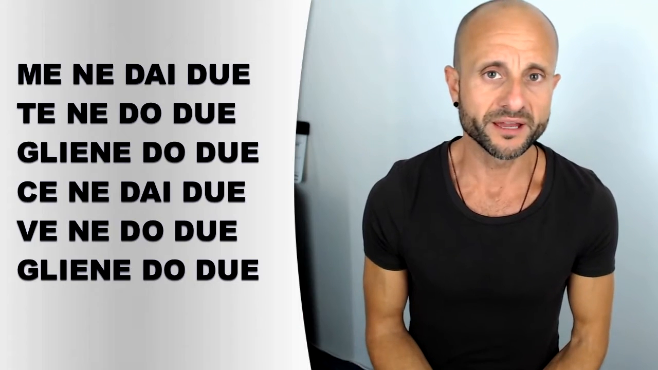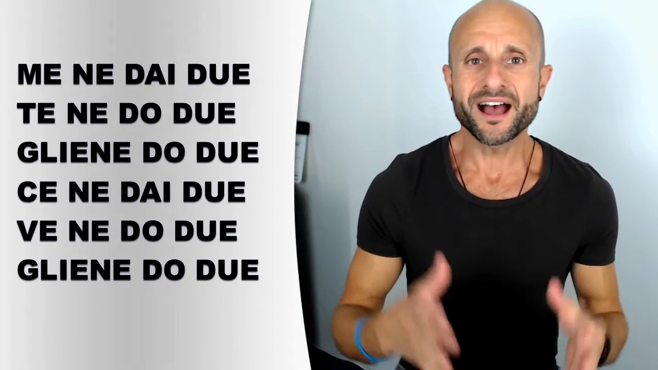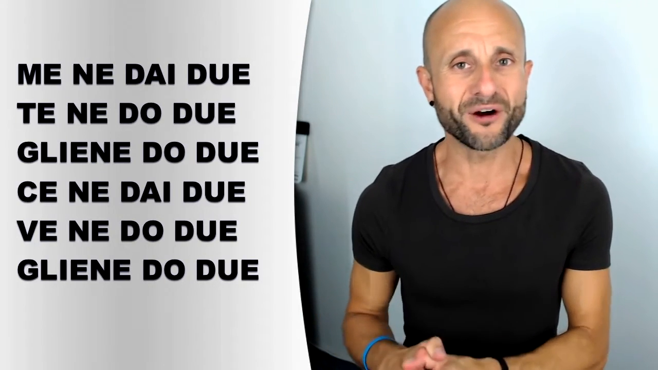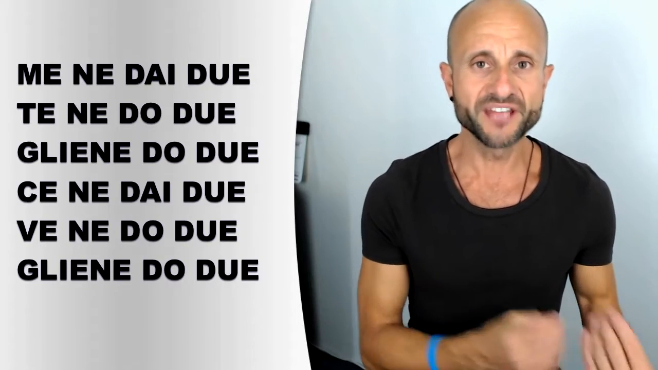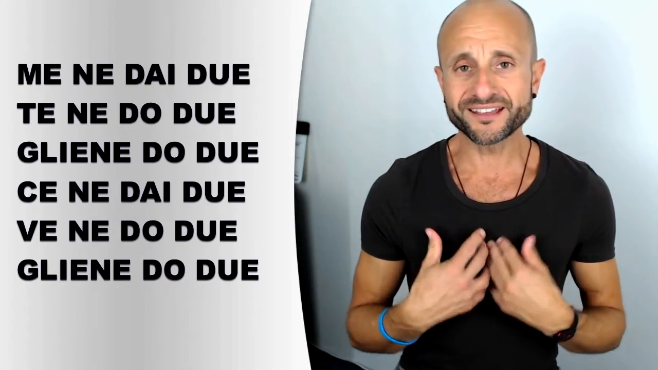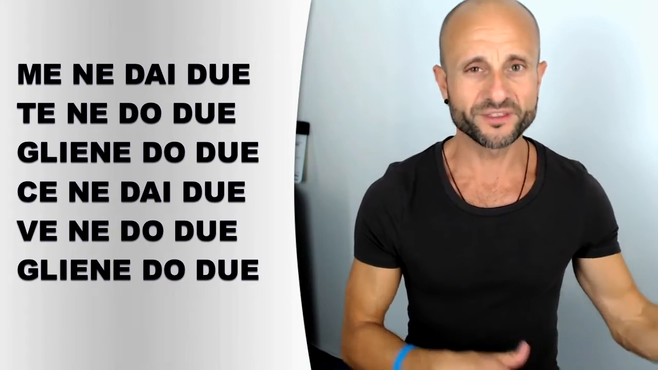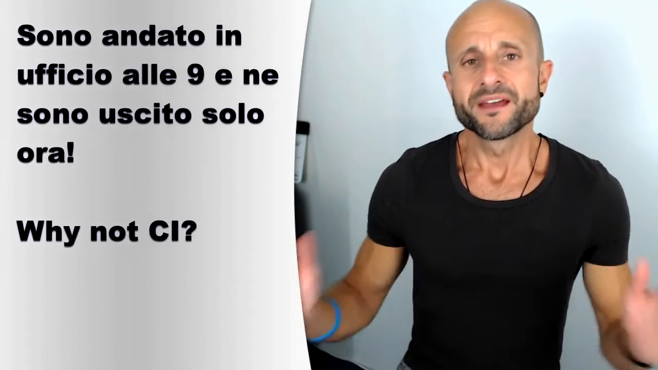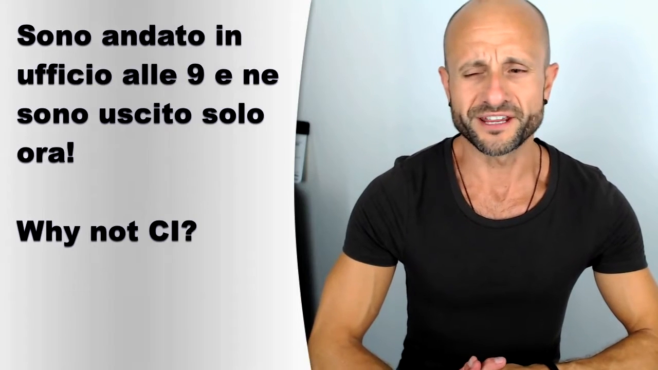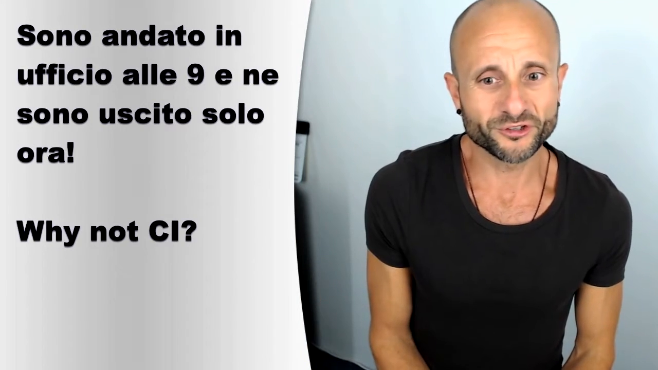Why is it not a problem? Think about it. In Italian, like in English, we use a pronoun when we are replacing what is known. So before I can say gliene do 2, we must know that I'm talking about him or her or them. So then when I replace it, you're not confused. That's why.